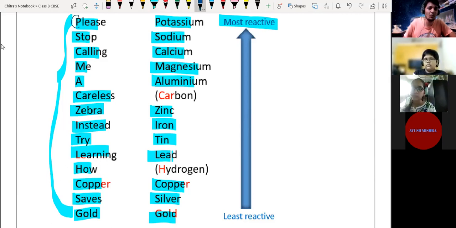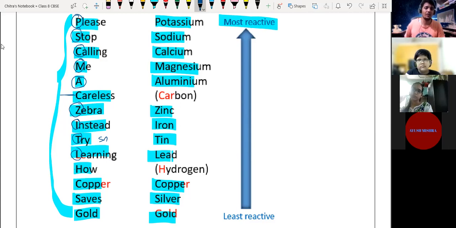Here P stands for potassium, S stands for sodium, Ca stands for calcium, M stands for magnesium, A stands for aluminum, then, carelessly, here we have carbon, which is a non-metal. Here Z stands for zinc, I stands for iron, T stands for tin, tin is Sn, and L stands for lead. Again you can see here we have hydrogen, which is again a non-metal. Then we have copper, S stands for silver and G stands for gold.